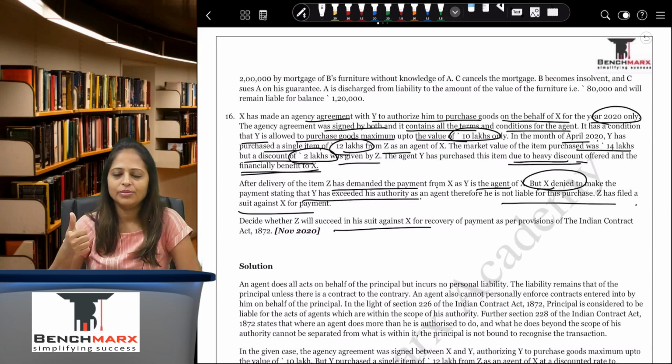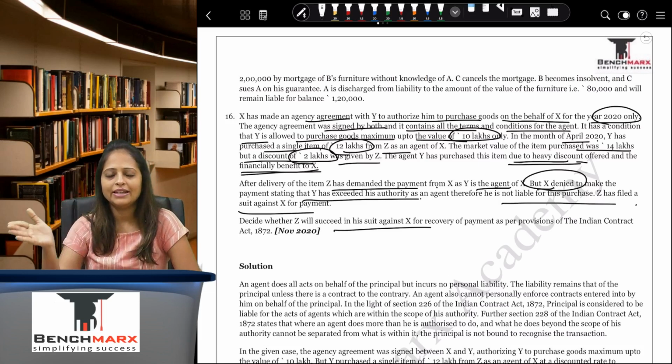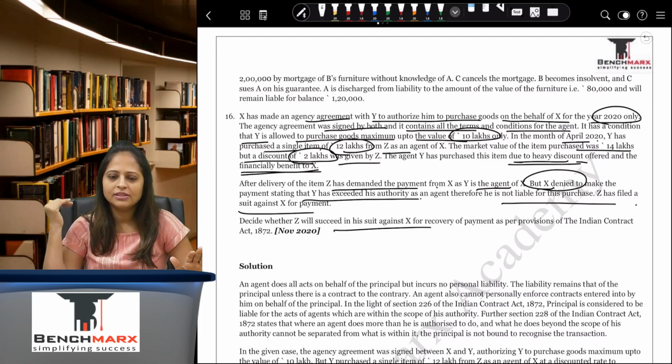So the first thing to remember is that the agent has to act within the scope of authority. This is a principal rule. He has to act within the scope of authority, only then can he make the principal liable. If he is acting outside the scope of authority, he will not make the principal liable, no matter how lucrative the offer is. If he is purchasing 14 lakhs of goods for rupees 10, even then the principal is not liable because he has acted outside the scope of authority.